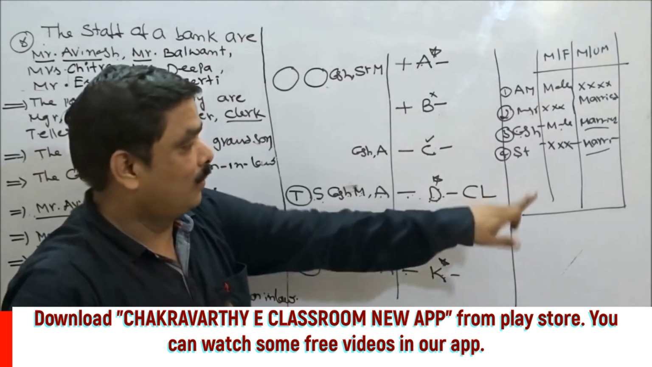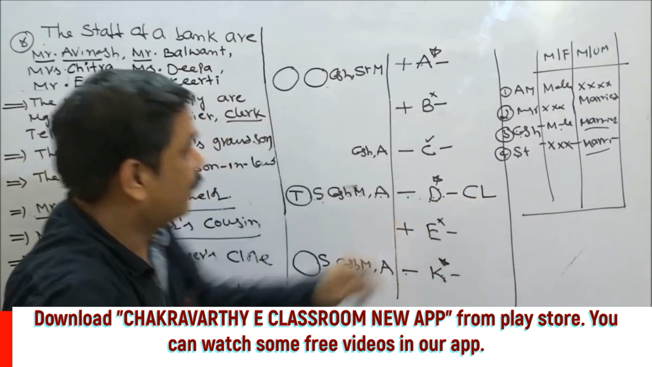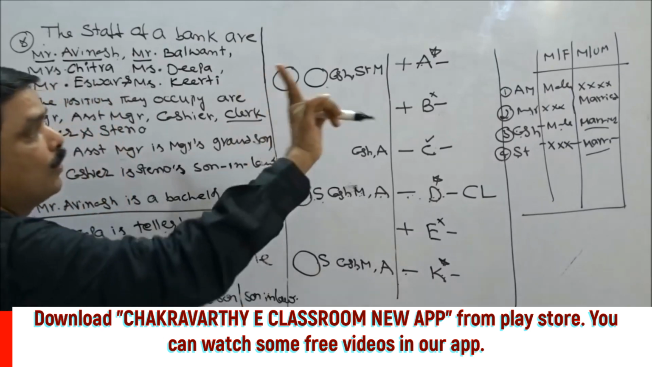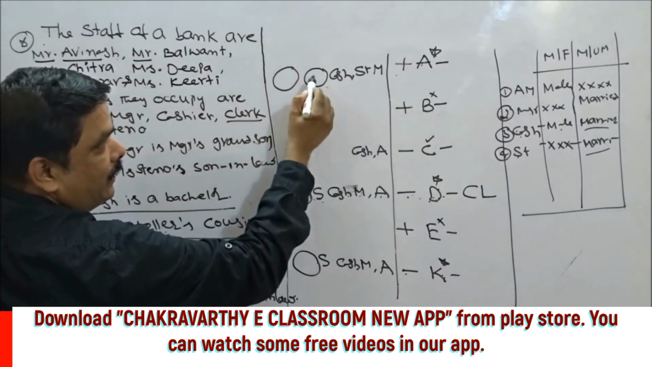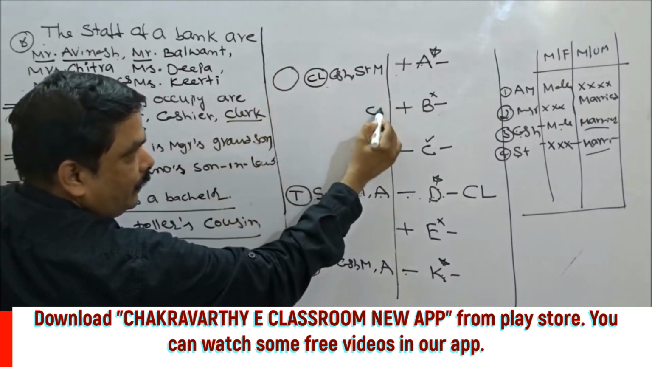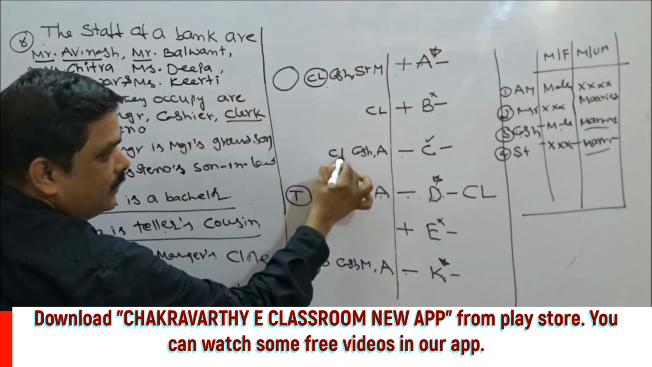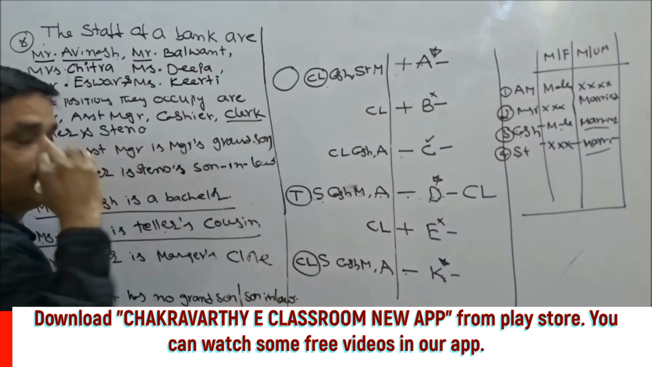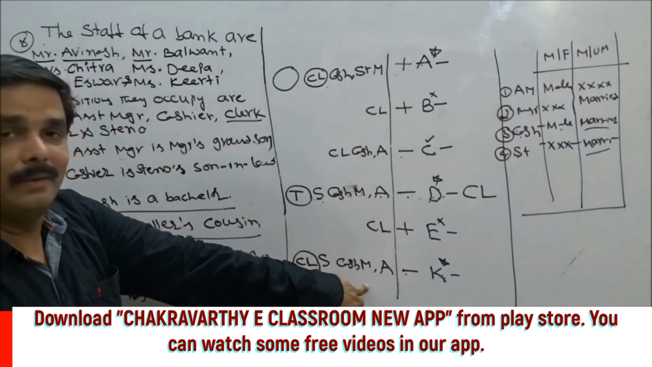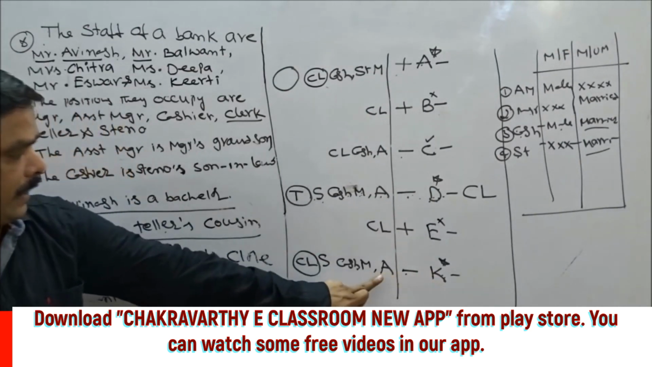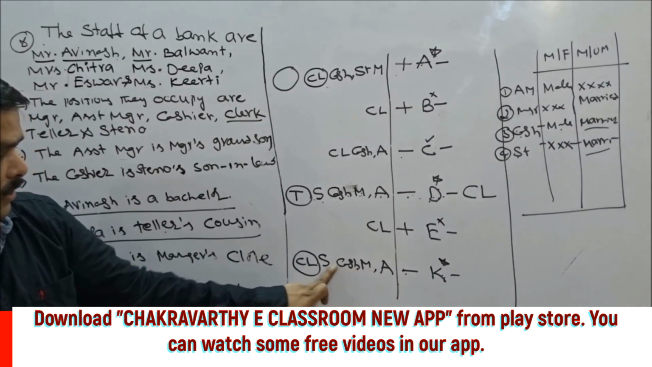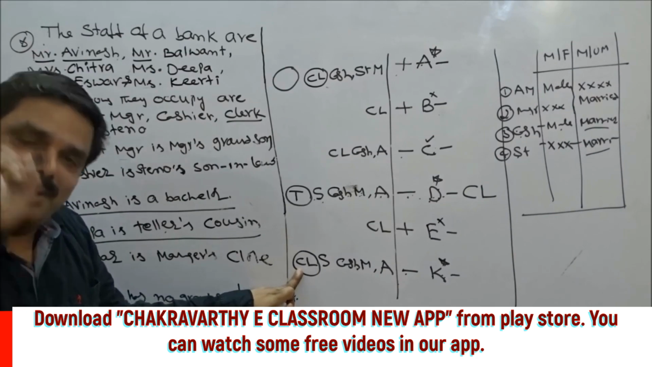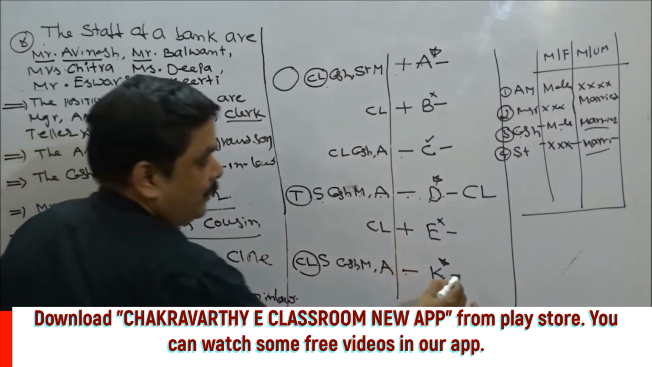How many clerks are there in the given data? Only one clerk. When that clerk is accommodated here, the rest of the persons cannot be clerks. Who is not a clerk now? A is not a clerk. B is not a clerk. C is not a clerk because the clerk is here. E is not a clerk. Kirti is not a clerk. Now I can attack here. Kirti is not an assistant manager, manager, cashier, steno, clerk. Only one thing is left out. What is that? You are right, teller. Now it should be teller.